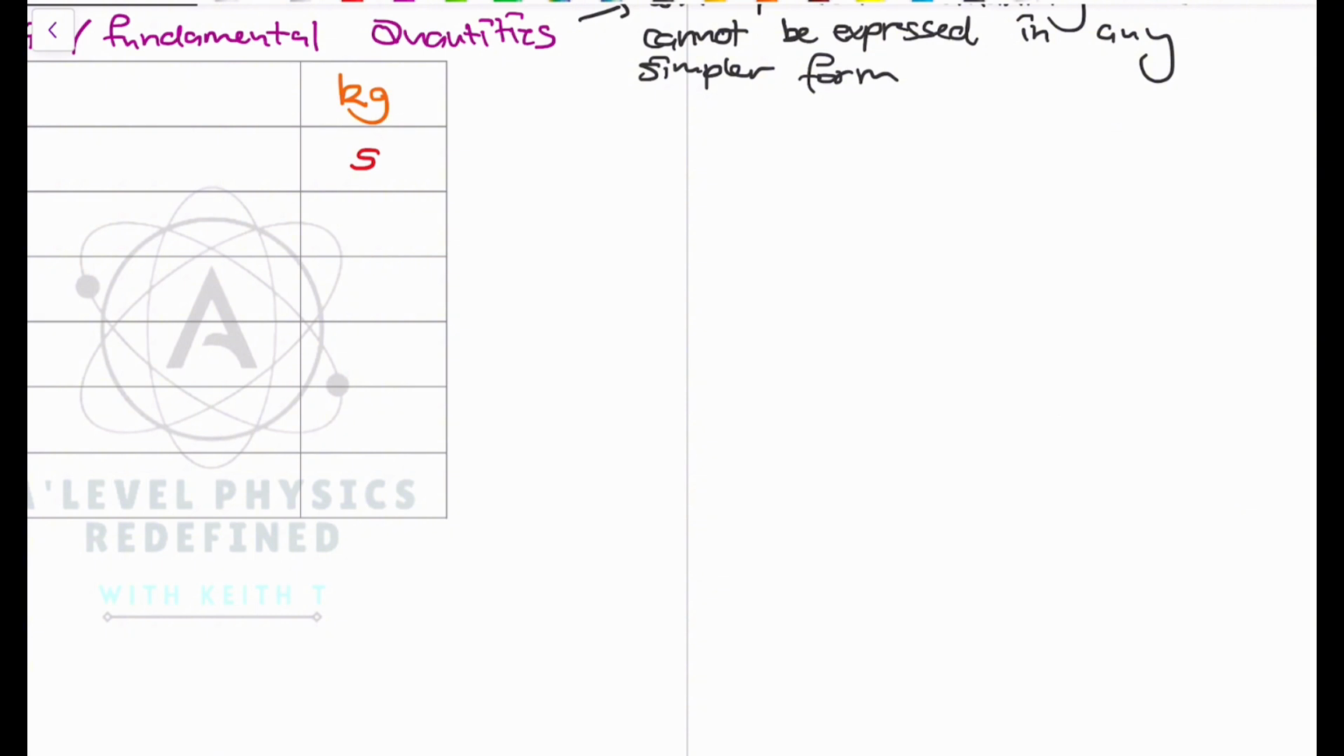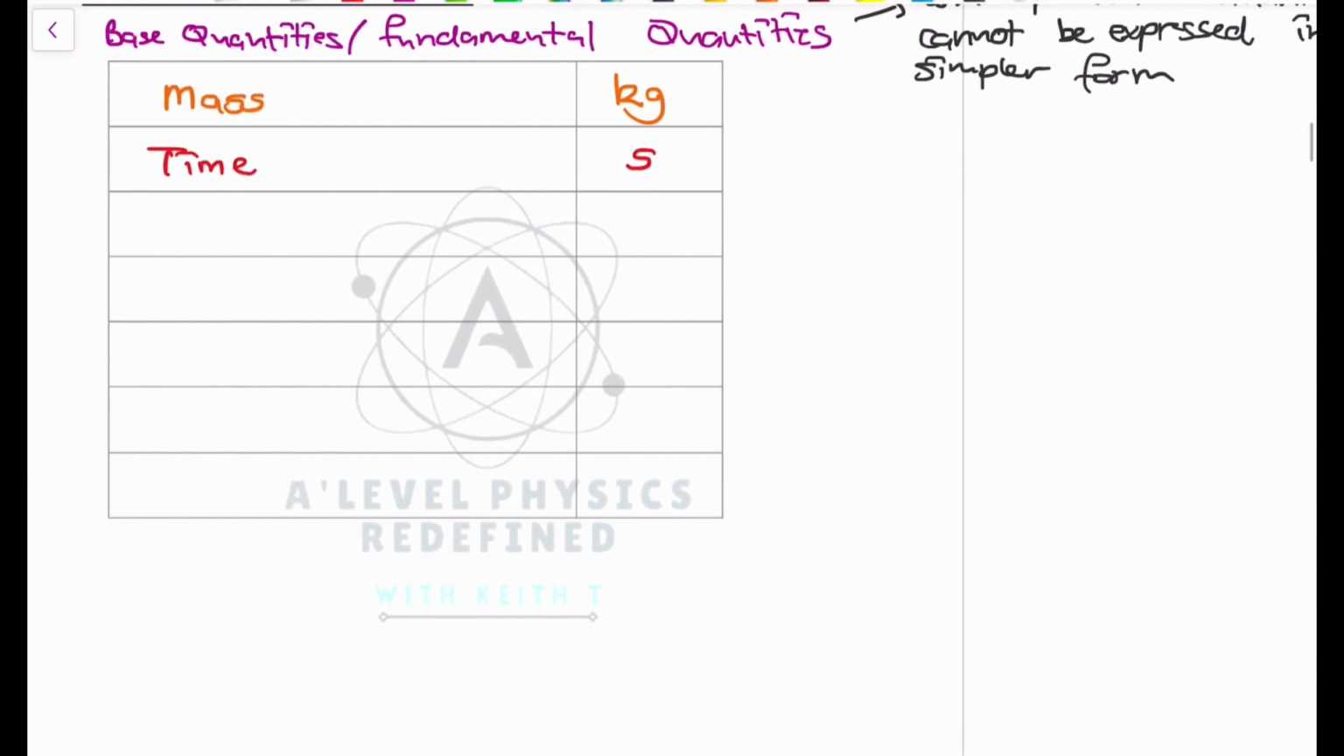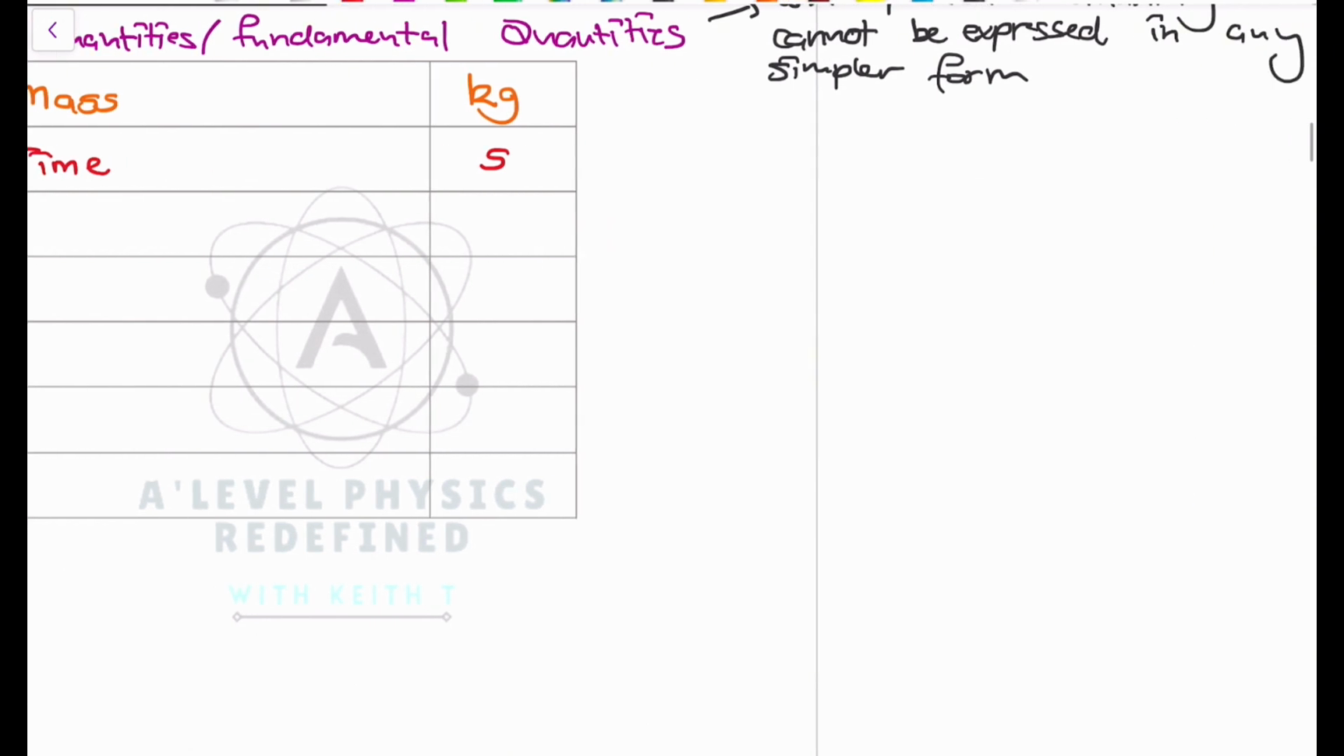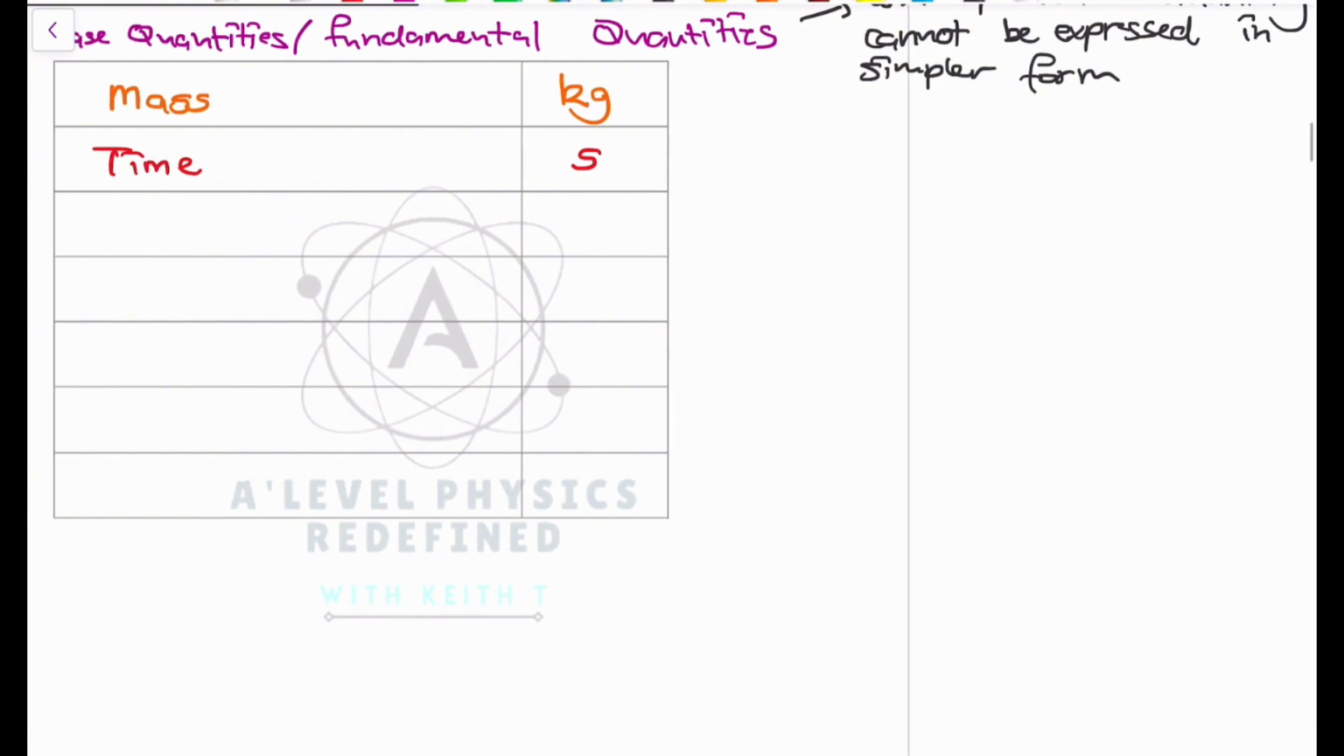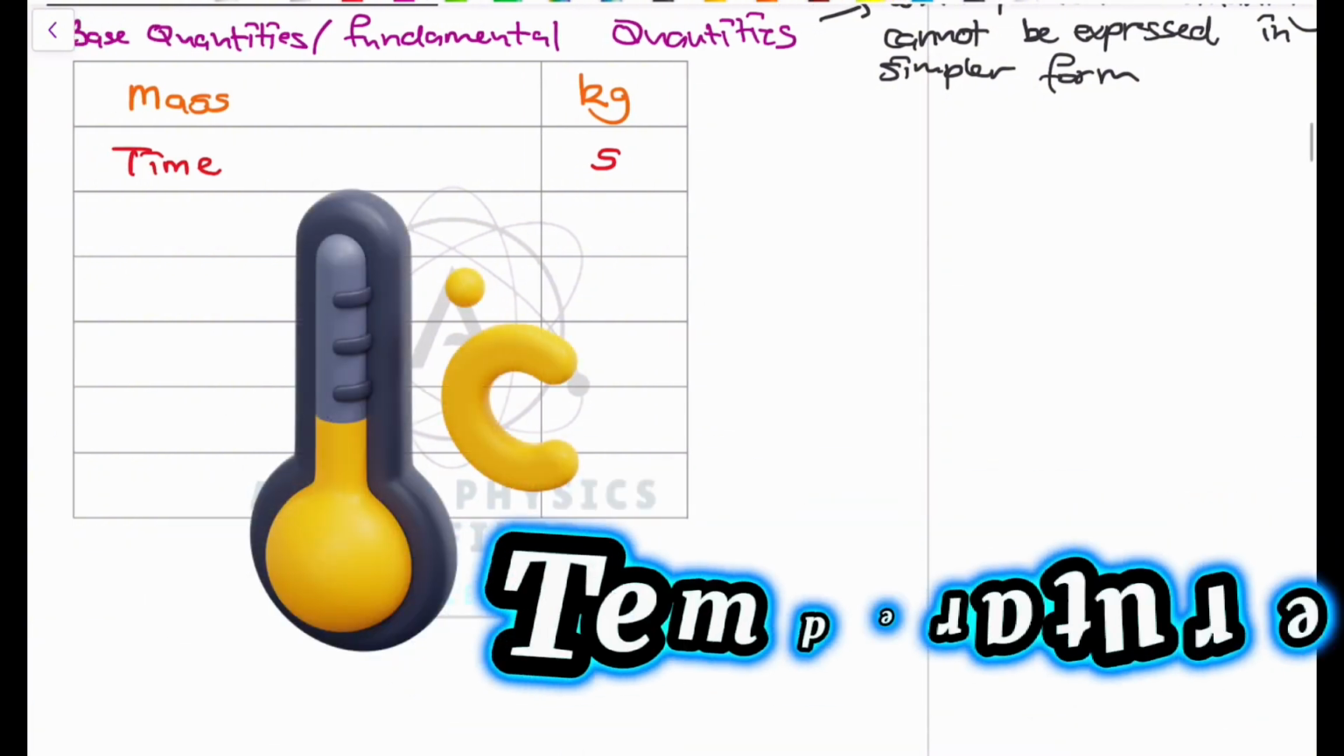So whenever we talk of base quantities, we have to talk of the SI base units that apply to those base quantities. For time, it's going to be the second, right? They can also be minutes, years, hours, days, months. There are a lot of things that can also fall under time. The next one that we're going to talk about is thermodynamic temperature.